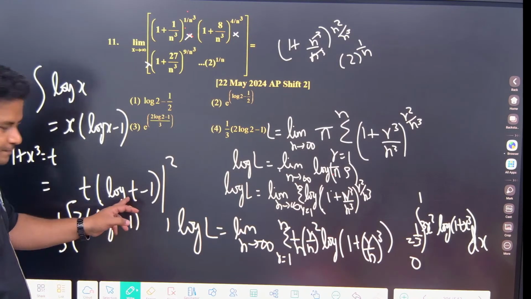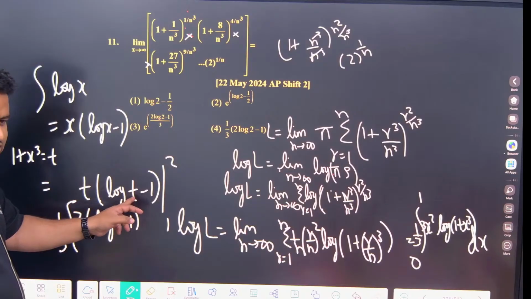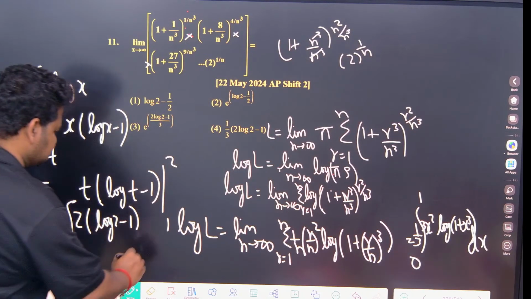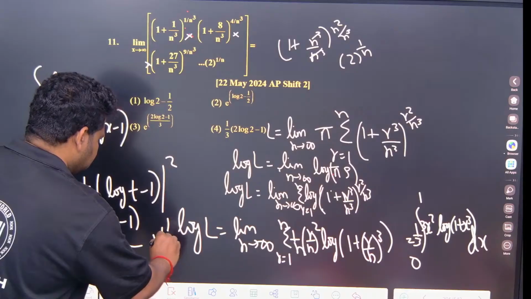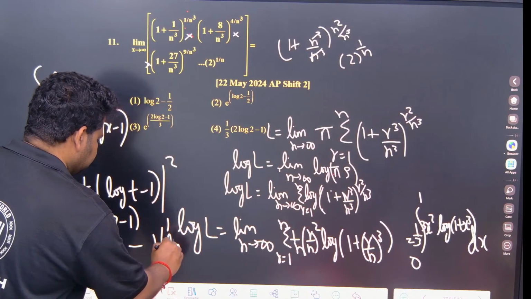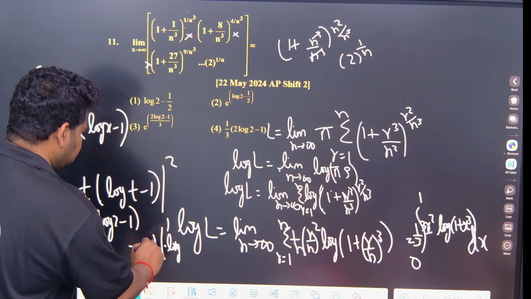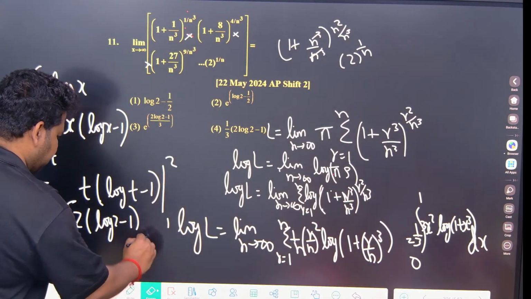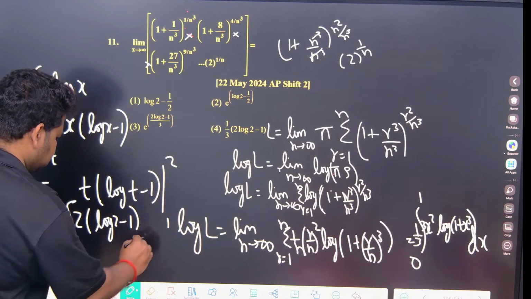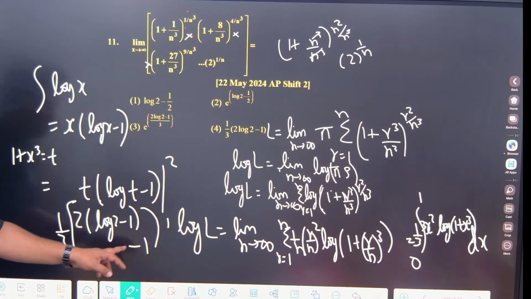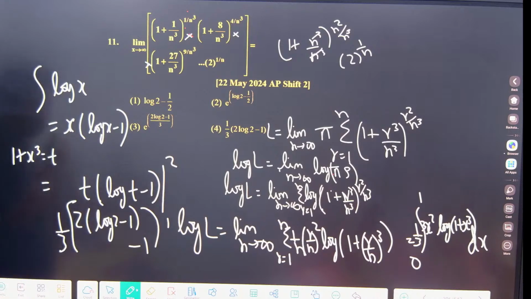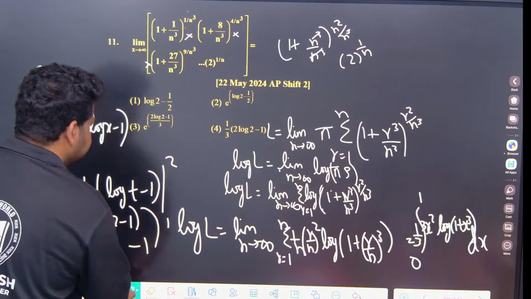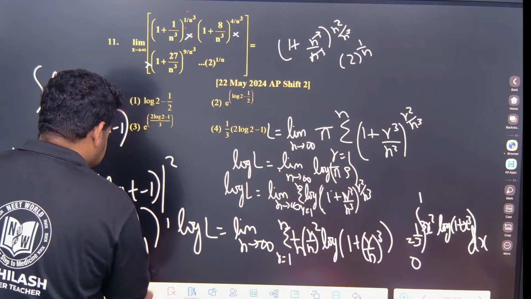Then if I put 1, log 1 is 0, so 2 into 0 is 0. Minus 1 into log 1 is 0, minus 1 into 1, so this will remain minus 1. Outside minus is there, no? Just wait, let us see.